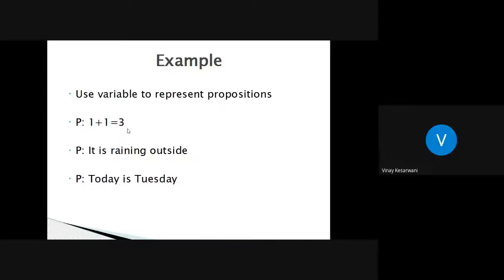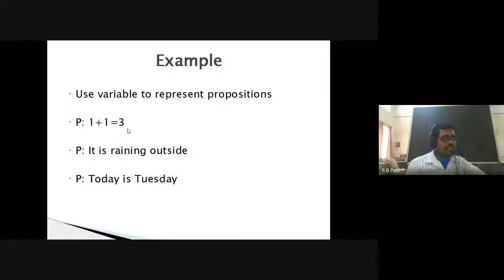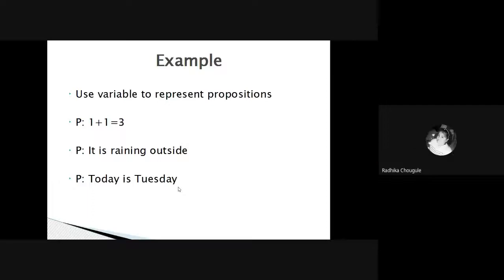Again, false. Whatever the truth value of the statement is, the same truth value will be applicable to that variable. Then the second one: P is the statement it is raining outside. If it is raining outside at your home, the truth value is true. If it is not raining, the truth value for this P is false. Another is P: today is a Tuesday. What about this? This is again false.